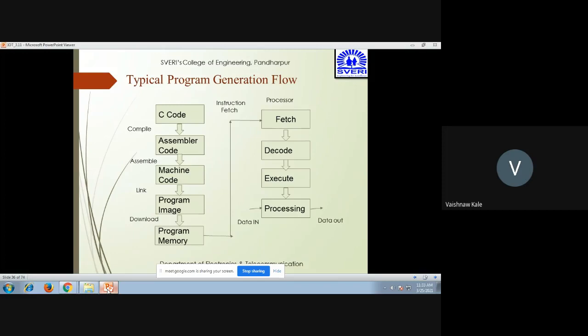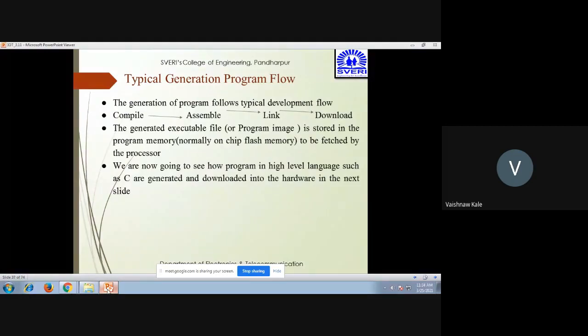Then the instruction is fetched through the processor, it is decoded and then executed, and then it is processed where data in and data out takes place. So this is the typical program generation flow. Then you can see that the generation of the program flow typically develops from compiling, assembling, linking, and then downloading. The program image is nothing but the generated executable file, which is stored in the program memory, normally on chip flash memory, and then it is fetched by the processor.